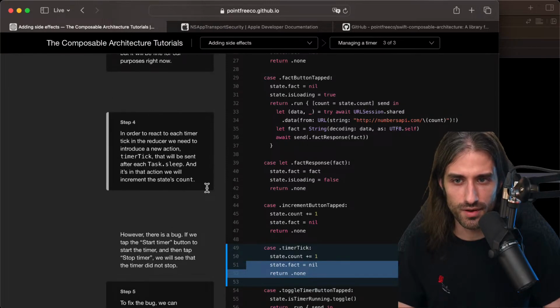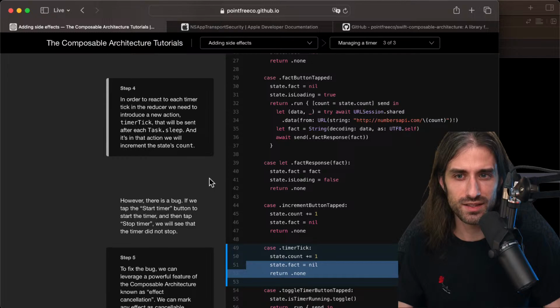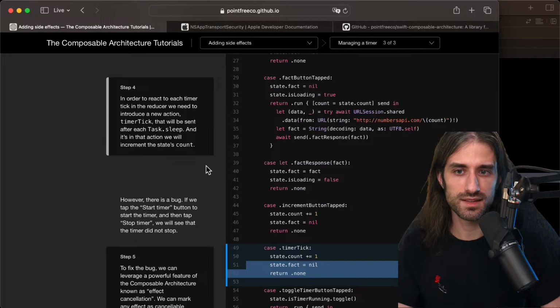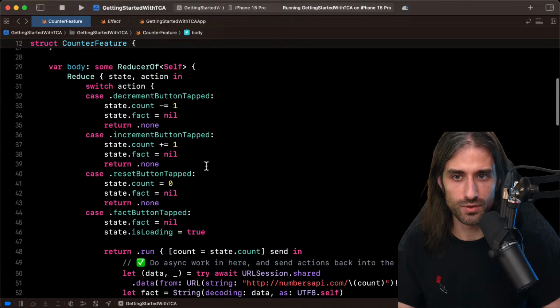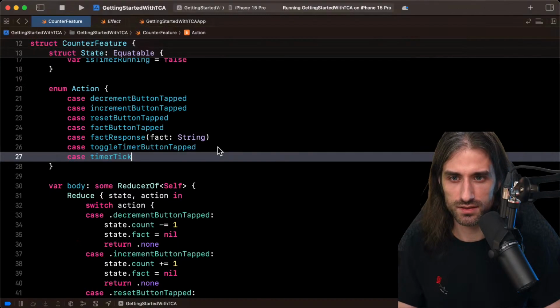Okay, so I'm at step 4. In order to react to each timer tick in the reducer, we need to introduce a new action, timerTick, that will be sent after each Task.sleep, and it's in that action we will increment the state count. So a new action, we call it timerTick.